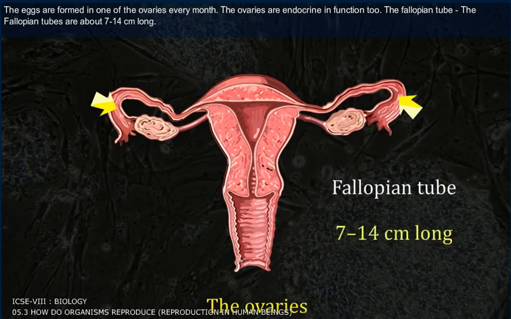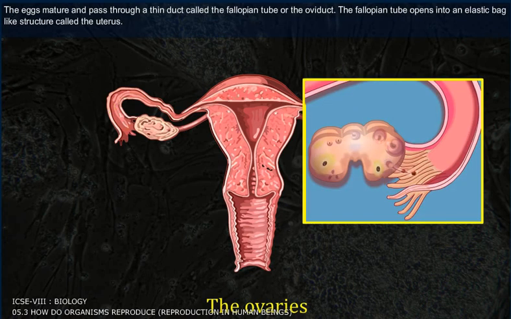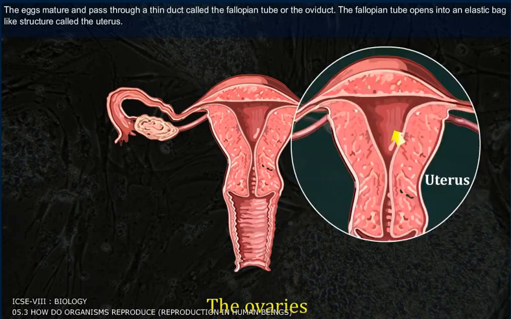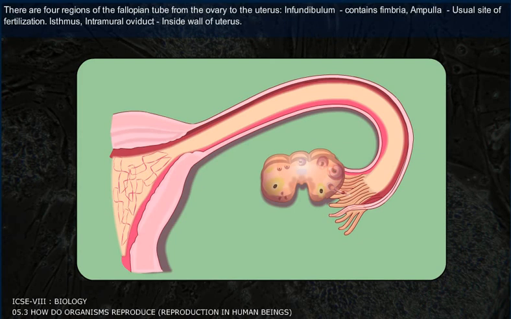The fallopian tube. The fallopian tube is about 7 to 14 cm long. The eggs mature and pass through a thin duct called the fallopian tube or the oviduct. The fallopian tube opens into an elastic bag-like structure called the uterus. There are 4 regions of the fallopian tube from the ovary to the uterus.